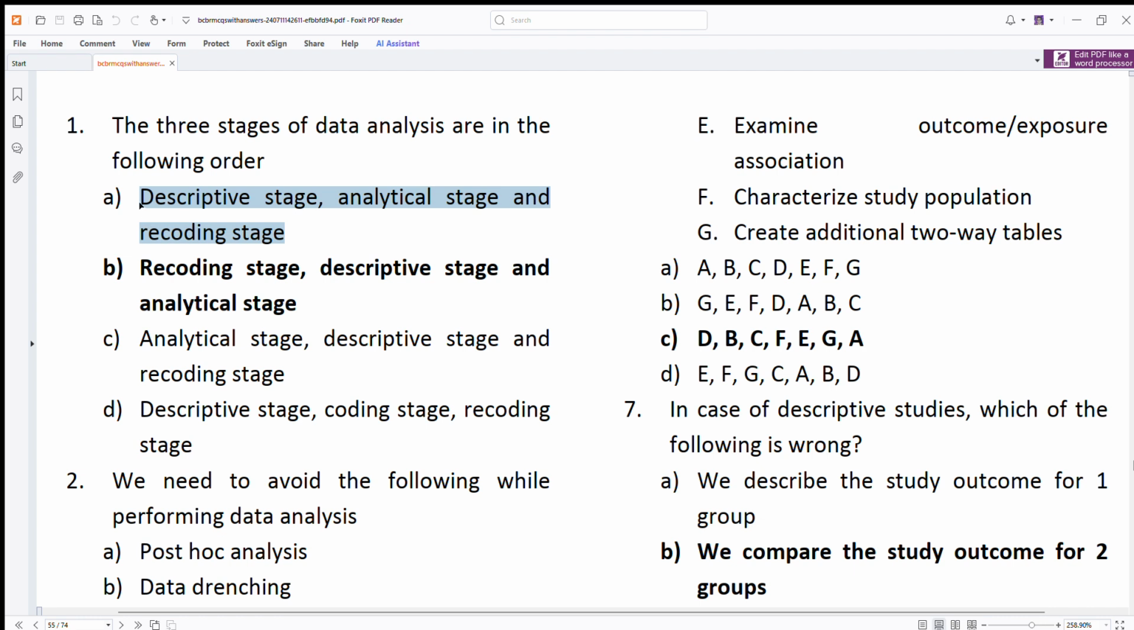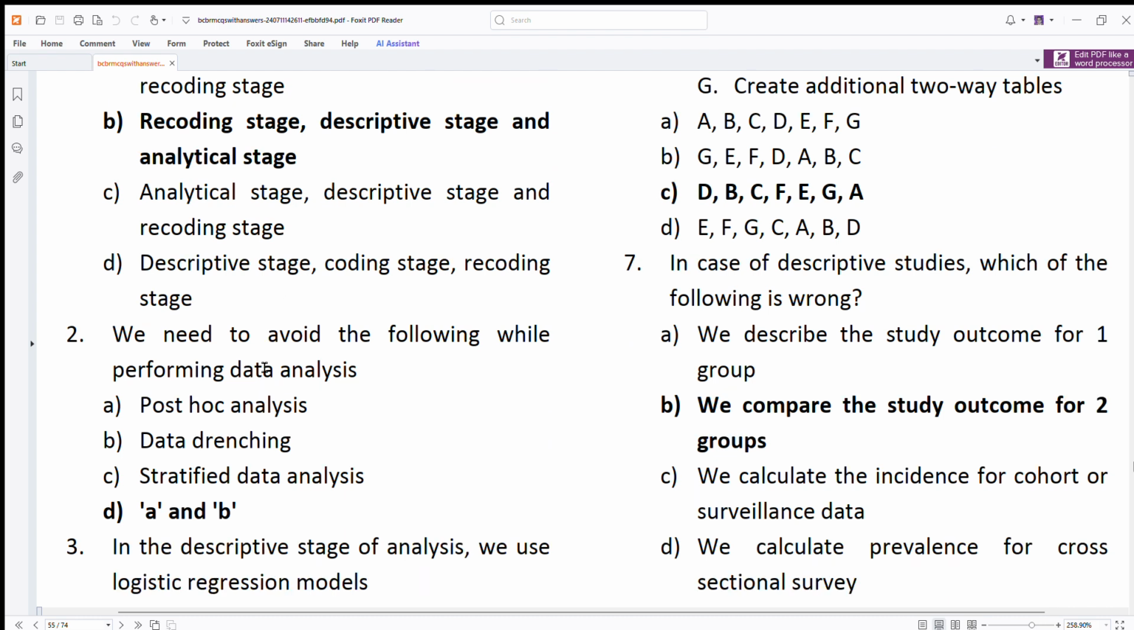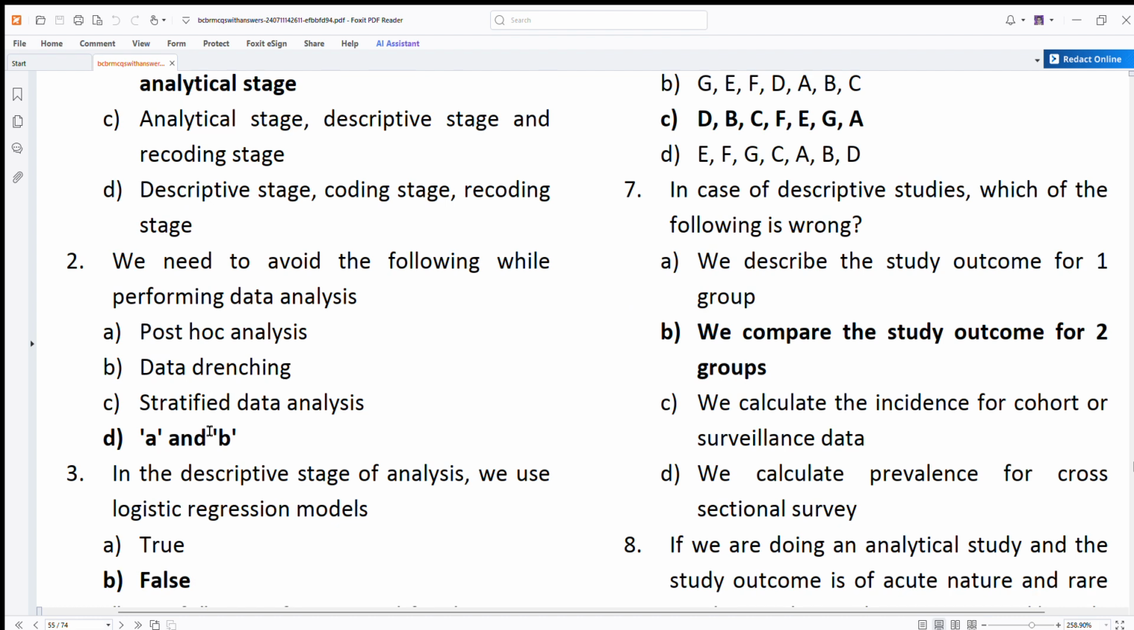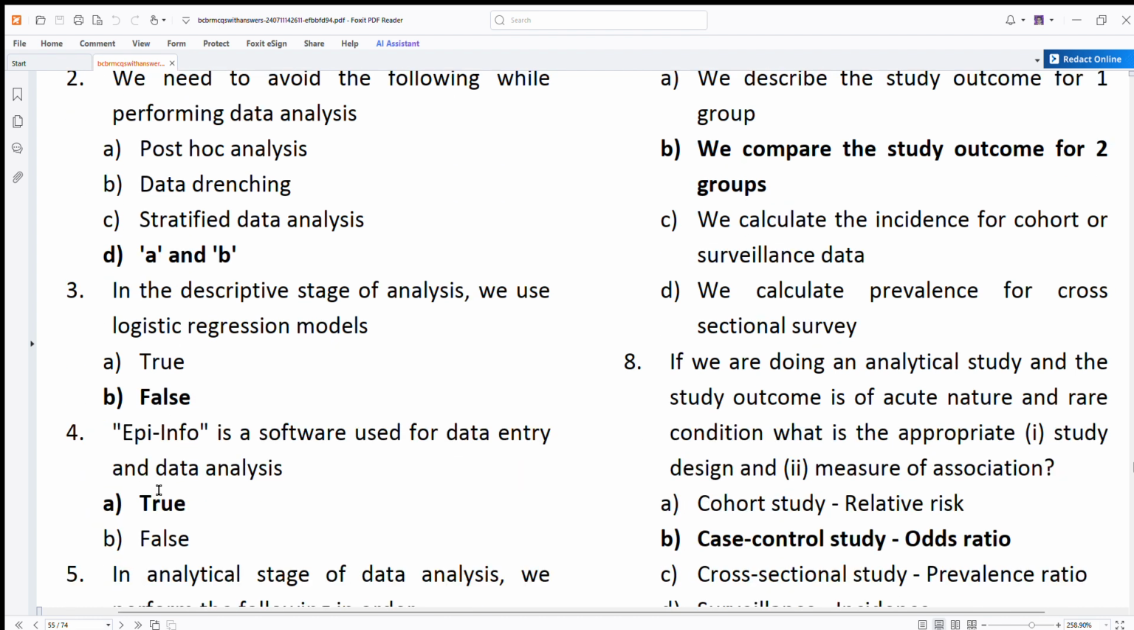Darr film song. You can remember this easily with DAR: D, A and R. The three stages of data analysis are the descriptive stage, analytical stage and recoding stage, which is the final stage. Then we need to write the following while performing data analysis: post hoc analysis and data dredging. In the descriptive stage we use a logistic regression model: false, Epi Info: true.